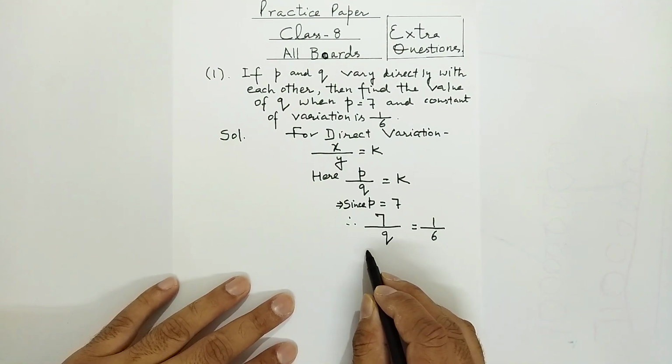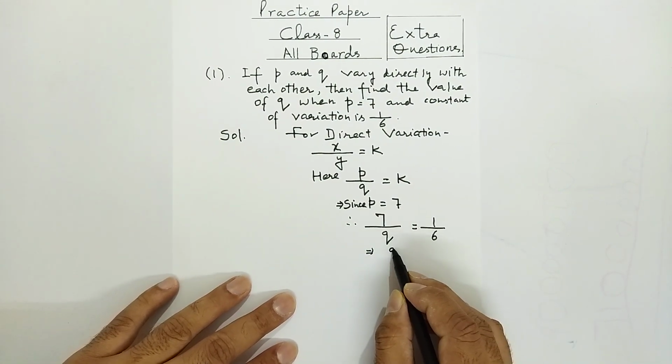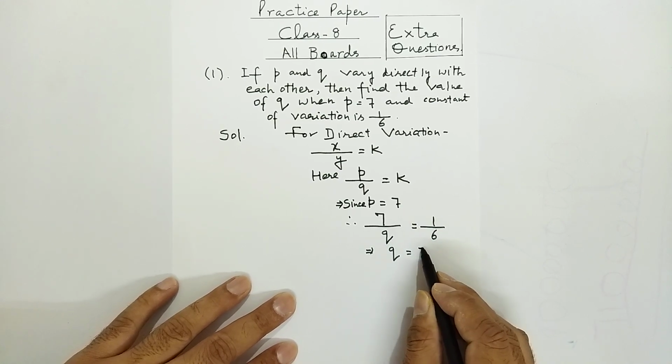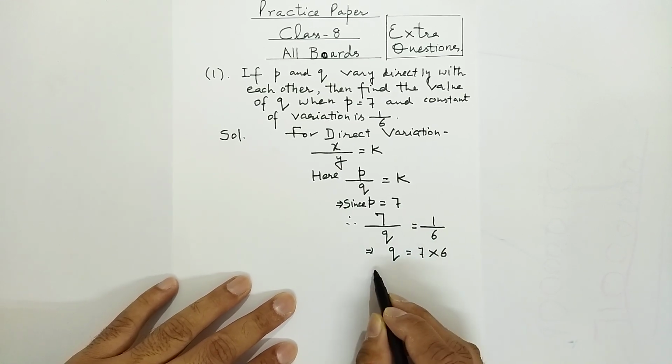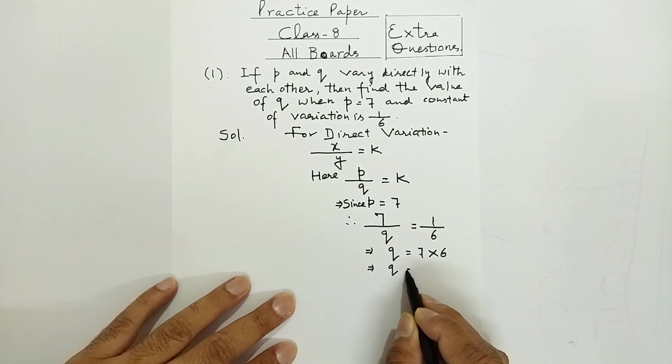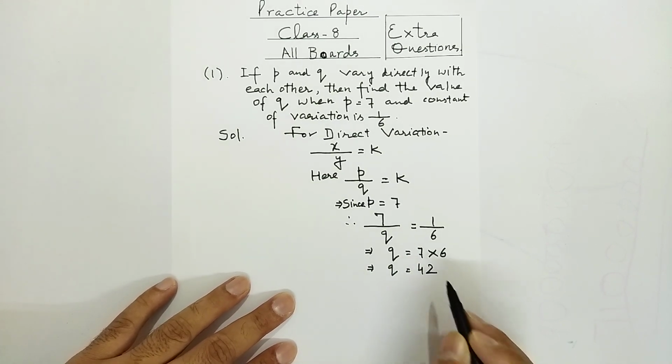Now you can cross multiply it. Q into 1 is Q and 7 into 6. So the value of Q is 42. Right? Now we will do the second question.